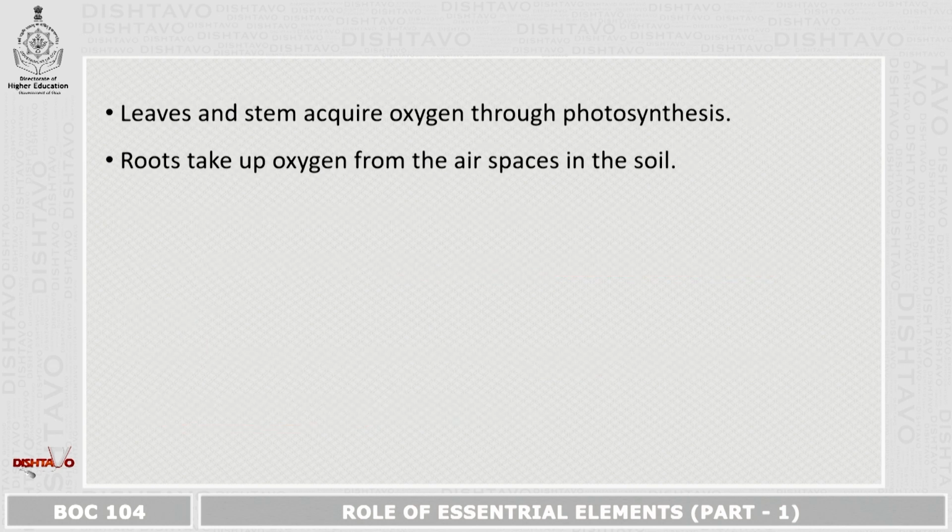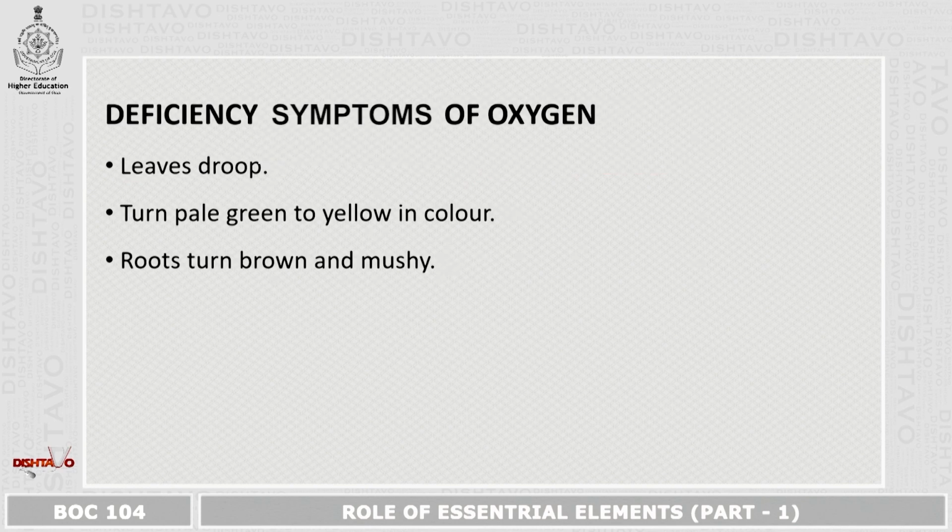Leaves and stems acquire oxygen through photosynthesis, and the roots take up oxygen from the air spaces in the soil. Deficiency symptoms of oxygen. The leaves will start drooping. The leaves will also turn pale green to yellow in color, and the roots will turn brown and mushy.